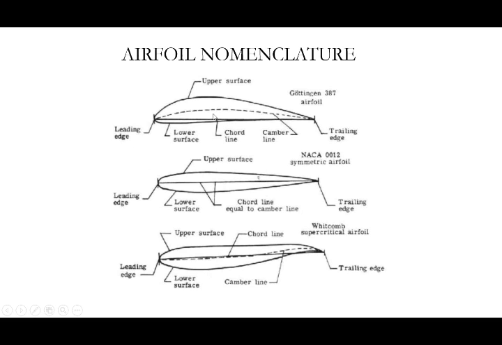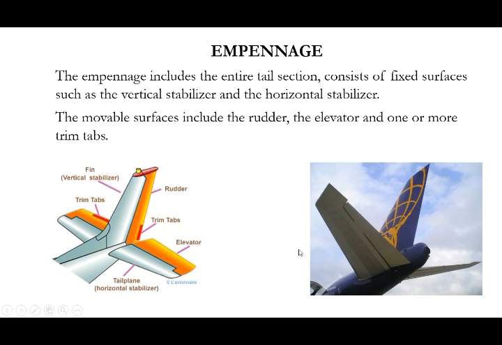Here you can see different aerofoil shapes. This is a symmetrical shape, so the upper surface and lower surface thickness are the same. Here the upper surface and lower surface thickness may vary because of its shape. So this is a supercritical airfoil. This airfoil is used for fighter aircraft.